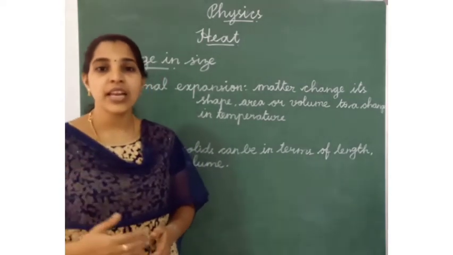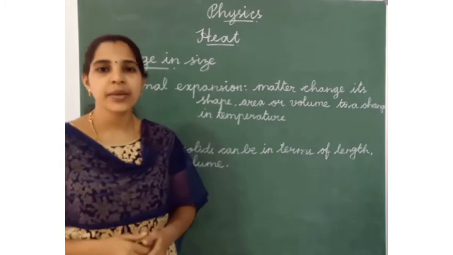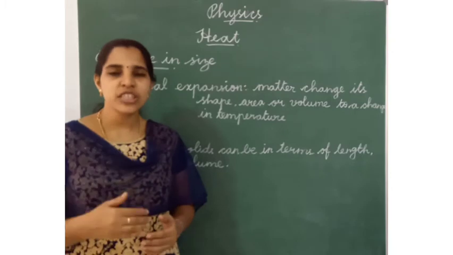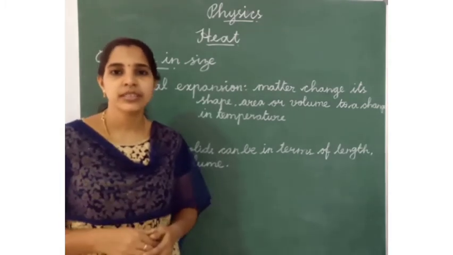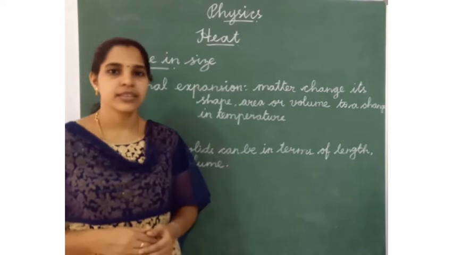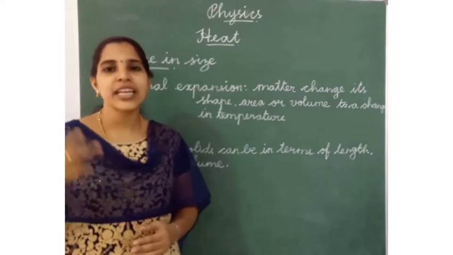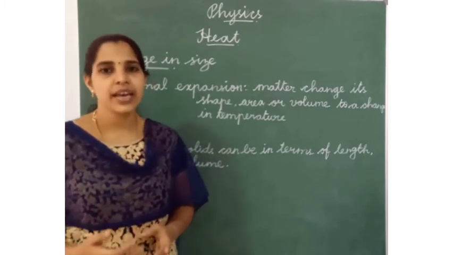Do you know the value of the freezing point and boiling point? Okay. And which device do we use to measure our body temperature? Thermometer. So, in the thermometer we have three different types of scales: Kelvin, Celsius and Fahrenheit.